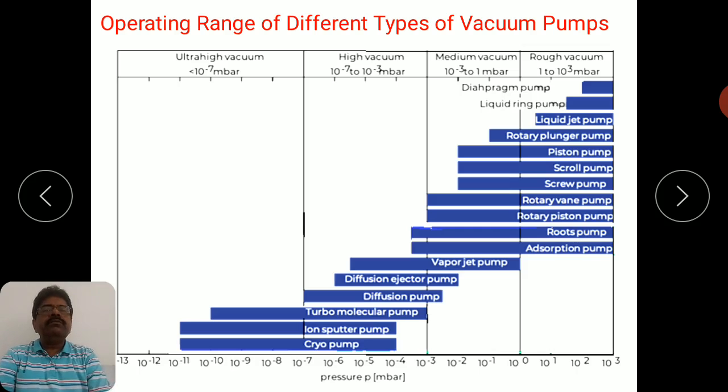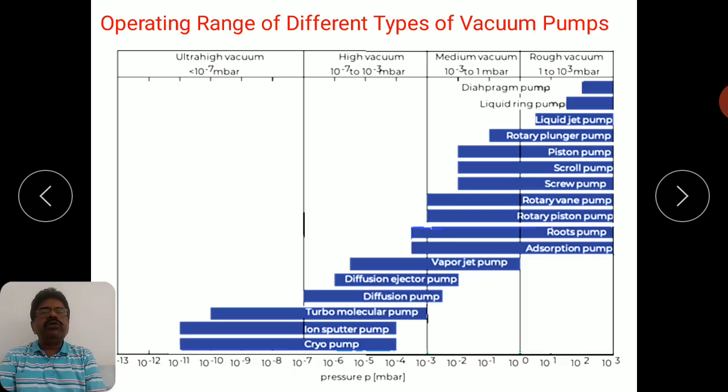Now whenever you design a particular vacuum system for a typical application, what should be the choice of the combination of pumps? Because especially when you are designing a high vacuum system, it is not actually possible to go with only one type of vacuum pump, because some of the pumps need initial roughing.